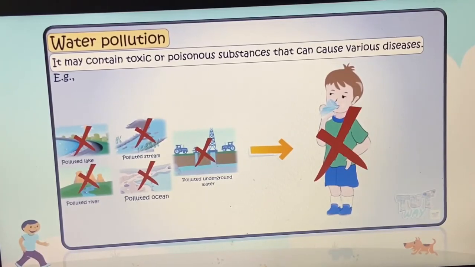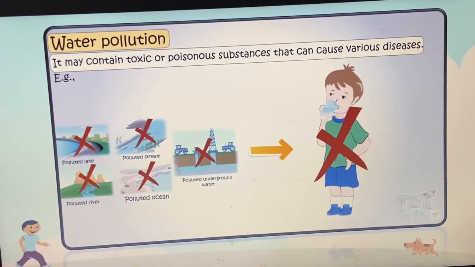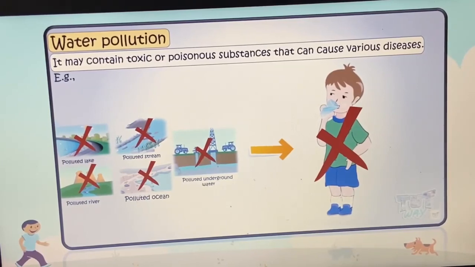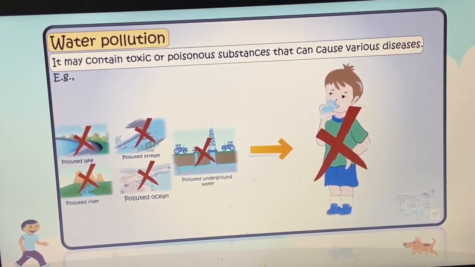So this is all about the pollution of water, and we must use the water resources carefully so that we don't suffer in our future, or our coming generations don't suffer without water.